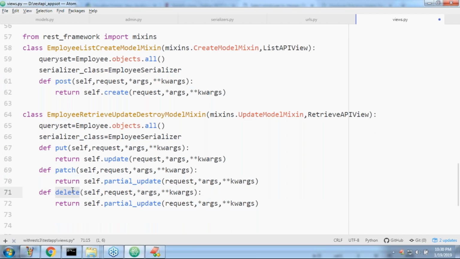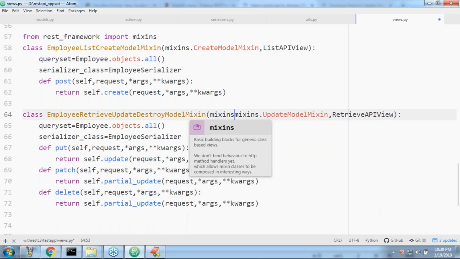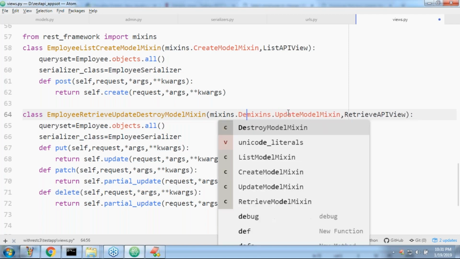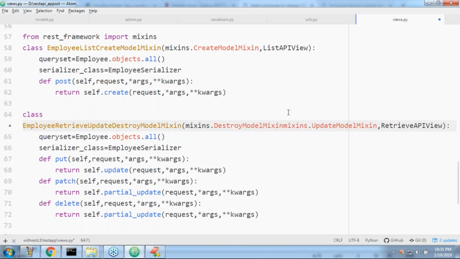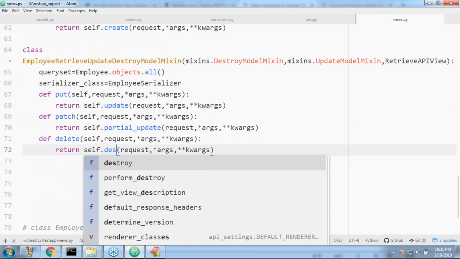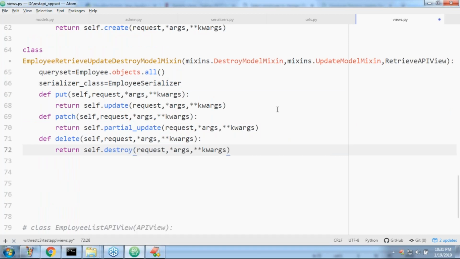Already this functionality is implemented by some mixin. What is that mixin, sir? Mixins dot. What is that mixin's name? I hope you may be aware, sir. DestroyModelMixin, comma. DestroyModelMixin, comma like this, right? Okay. Now DestroyModelMixin already contains one method, sir. Destroy is the method. Destroy itself is the method, sir.